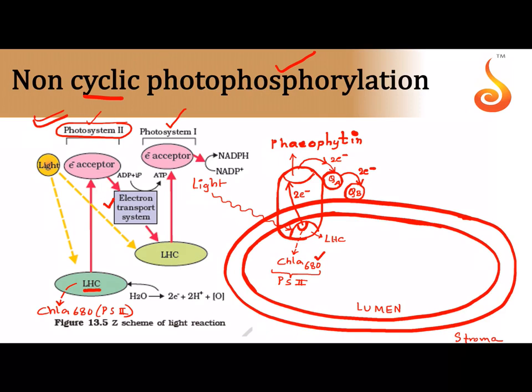It gave out 2 electrons, which go to the primary electron acceptor, given here in pink. Now you know the primary electron acceptor is pheophytin. From there, the electron passes on to plastoquinone A, and from there to plastoquinone B. Now there will be another complex here. This complex, which is present very close to PS2 and acts as a bridge between PS2 and PS1, is referred to as the cytochrome.